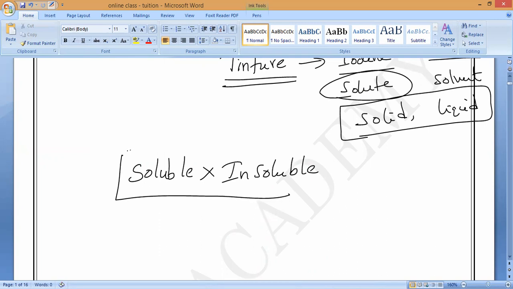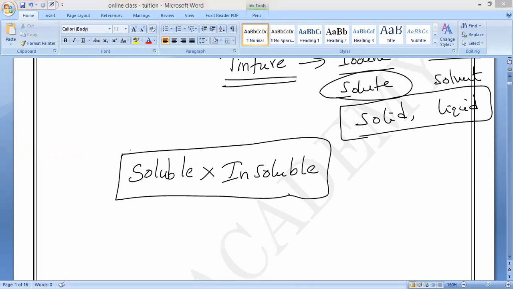Insoluble. So the substances which are insoluble in water will form another kind of mixture. What should we call them? Suspensions.